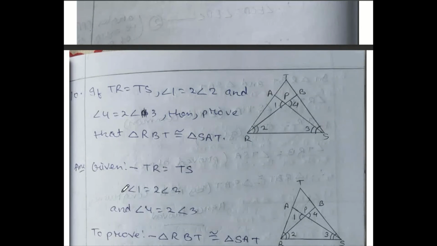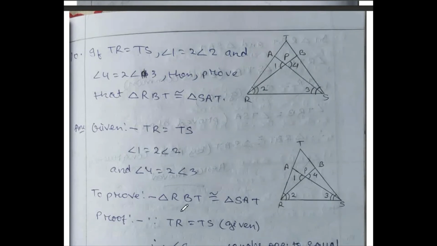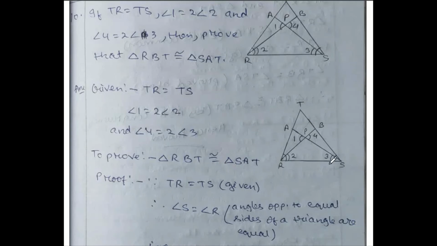Let us write the given material. These are the given material. That's your question. Draw the diagram also. Then to prove triangle RBT congruent to triangle SAT. These two I have to prove as congruent. Now first given material, TR and TS both are equal. If TR and TS both are equal, then opposite TR is angle S, and opposite TS is angle R. If these two sides are equal, then angle S is equal to angle R. Angles opposite to equal sides of a triangle are equal.